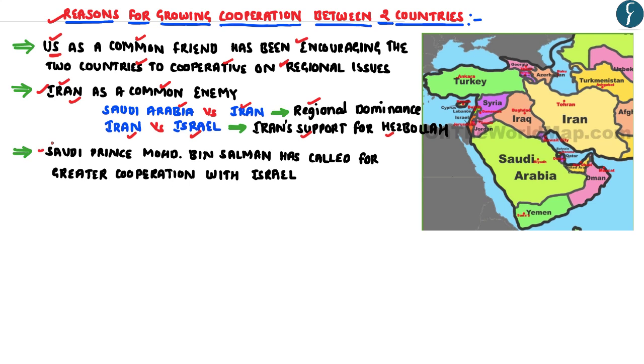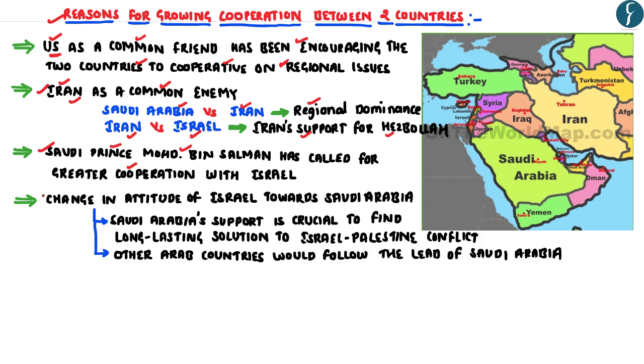Further, the ruling establishment in Saudi Arabia, led by Prince Mohammed bin Salman, has called for greater cooperation with Israel in order to tackle regional issues. Apart from that, there has been a change in the attitude of Israel towards Saudi Arabia. This is because Israel wants a lasting solution to the Israel-Palestine conflict, for which Israel requires the support of Saudi Arabia.